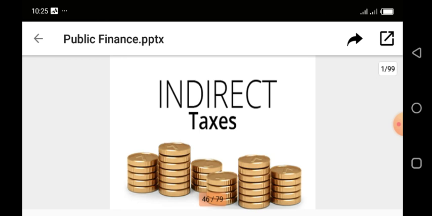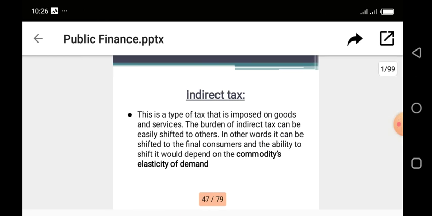Now, a quick revision. I told you that there are two types of tax. We have the direct tax and the indirect tax. The direct tax is the tax paid by an individual. Now, the burden of this tax can't be transferred to another person. I gave examples of such tax as your personal income tax, your property tax, and I believe I gave you about 6 to 7 types of tax under the direct tax. So today we'll be looking at indirect tax.